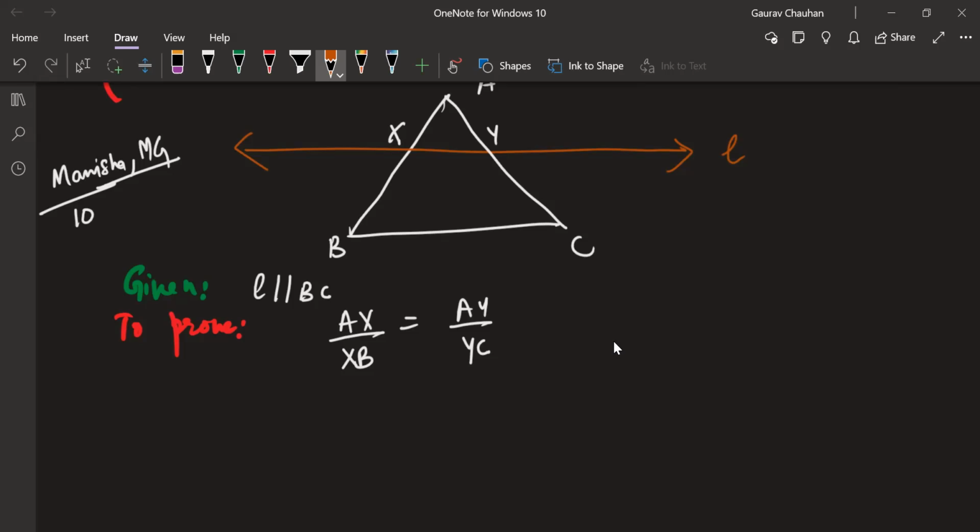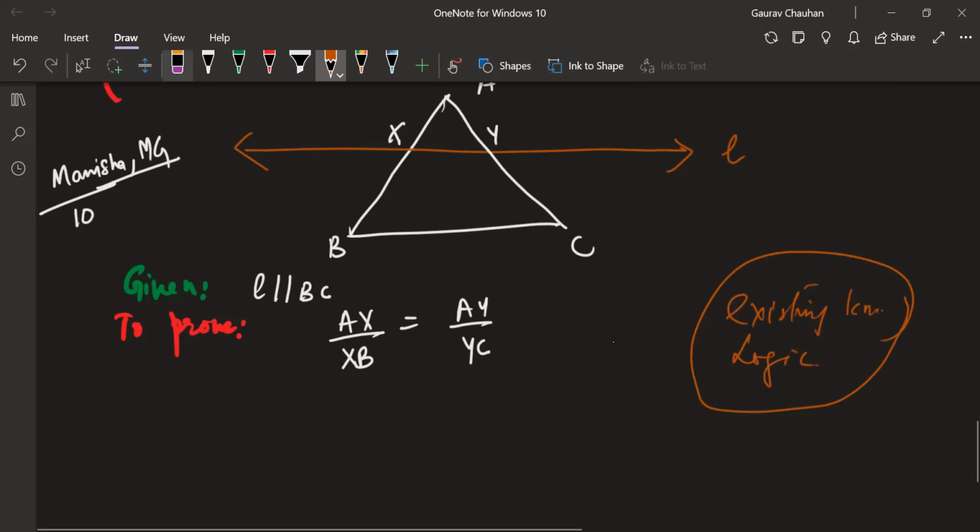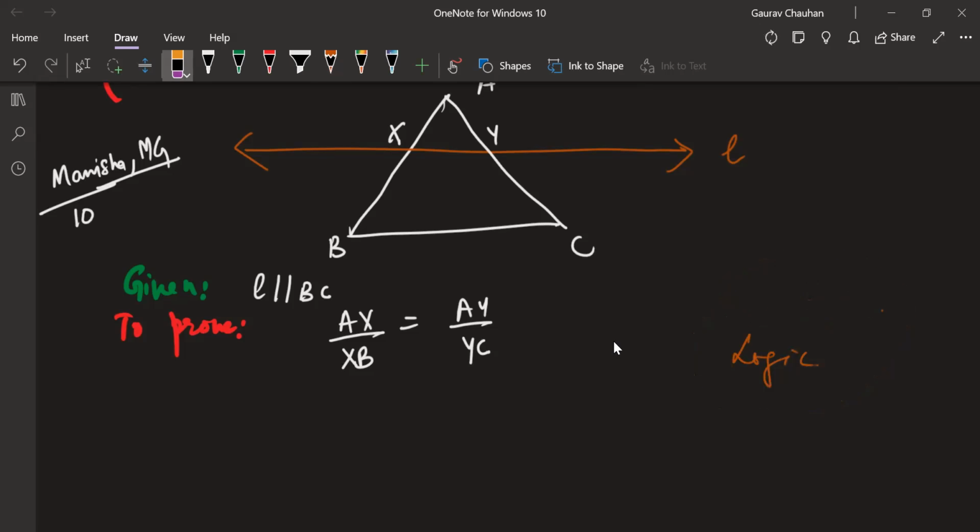Yeah, you need 2 things: existing knowledge and logic. Okay, you can use all this creatively, but don't attempt to create a new maths, which is something you guys do. I mean, you can attempt to create it personally if you want, but not in the paper. Yeah. Okay, so here we are. Let's write the proof down.